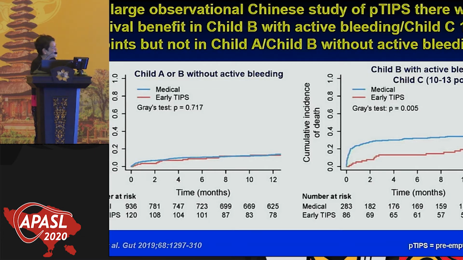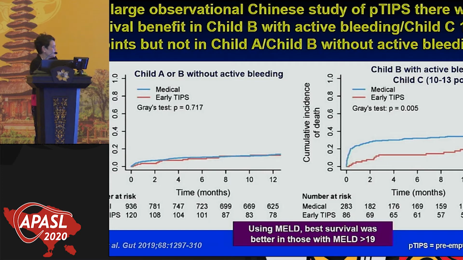But again, they did not have enough power, even though they had a huge number of patients, to determine the differences between Child B with active bleeding and Child C. When they looked at the MELD, the best survival was in those with a high MELD, a MELD of greater than 19, which is sort of counterintuitive because my interventional radiologists are always very scared of putting a TIPS in a patient with a MELD of more than 19.